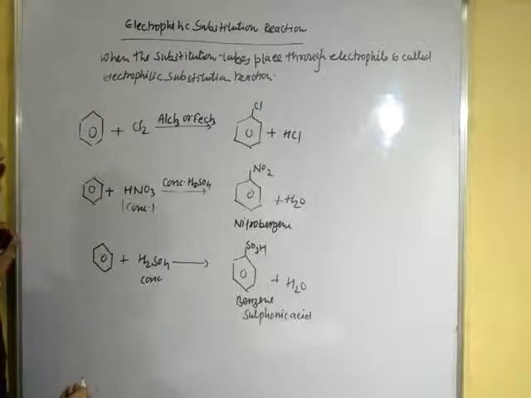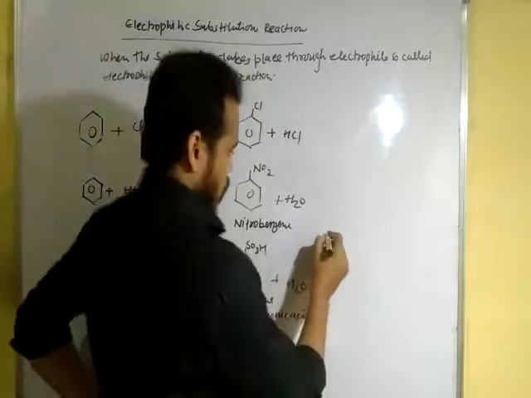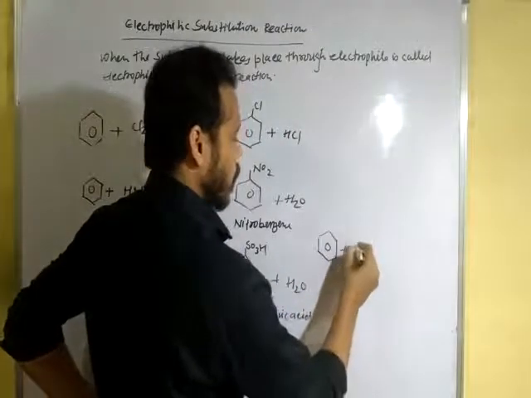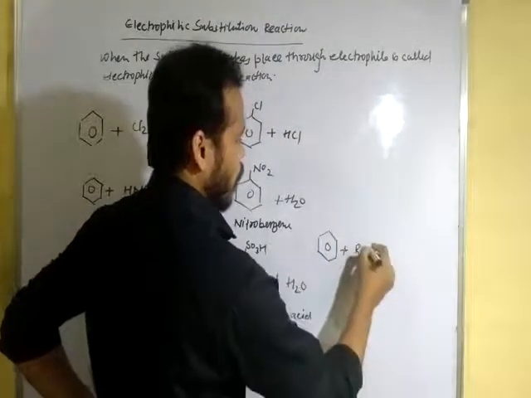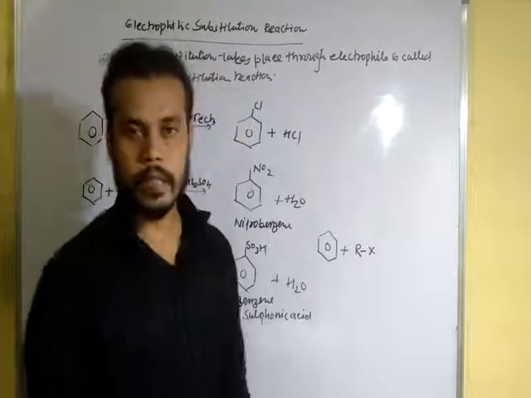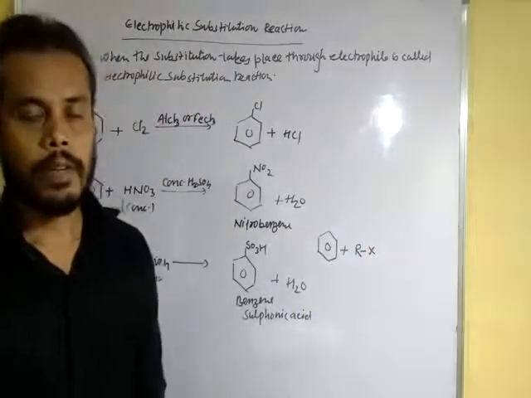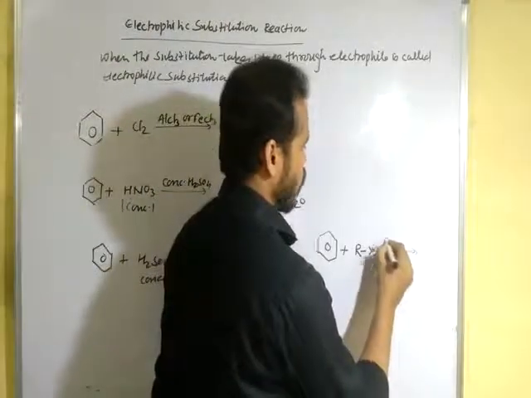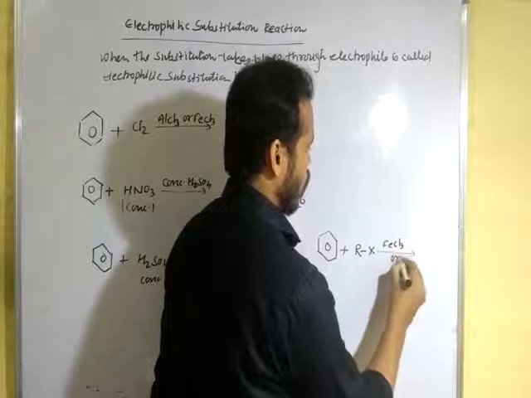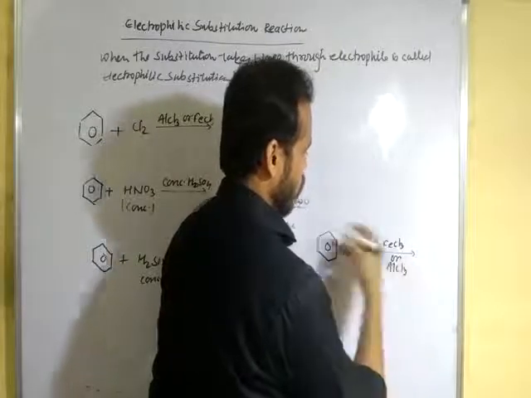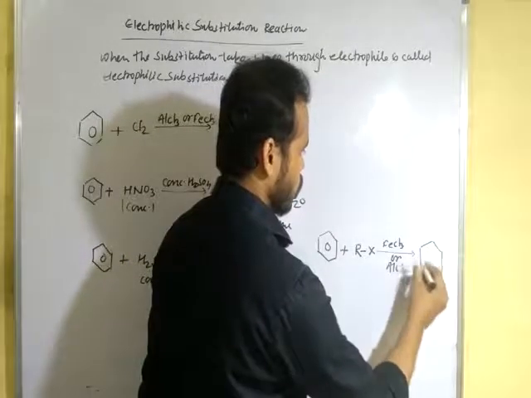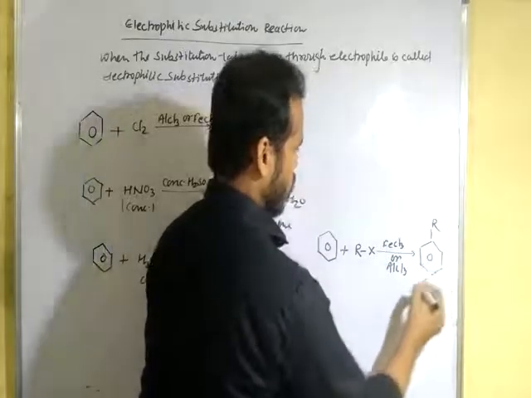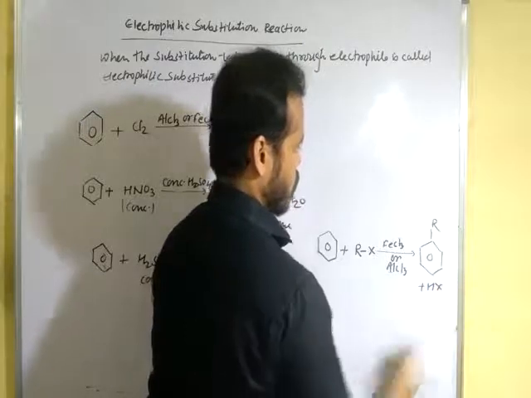When we treat benzene with an alkyl halide, this is Friedel-Crafts alkylation. With an alkyl halide in the presence of FeCl3 or AlCl3, it forms alkyl benzene with the elimination of HX.